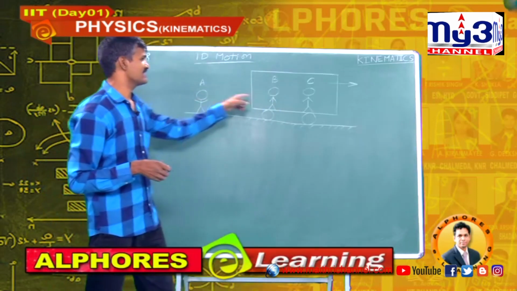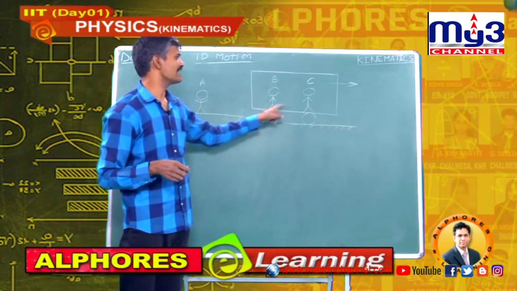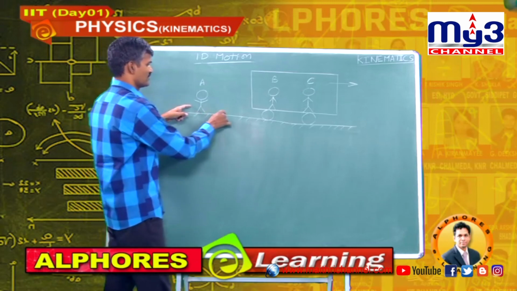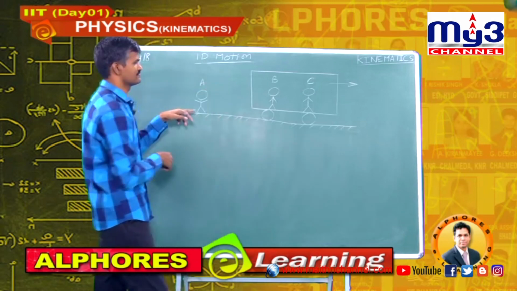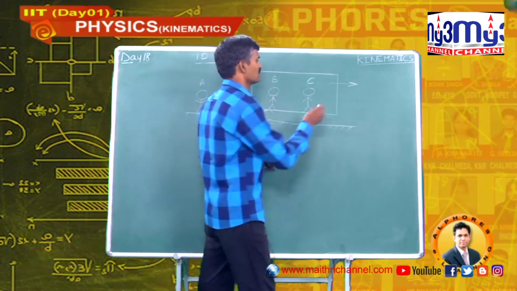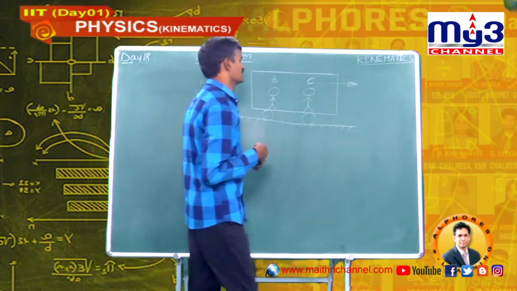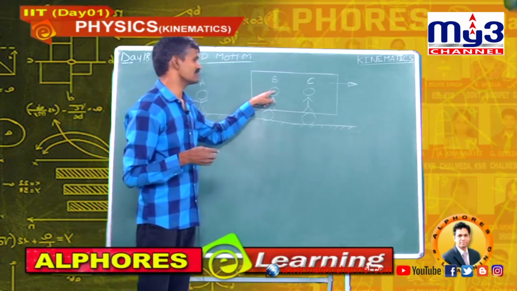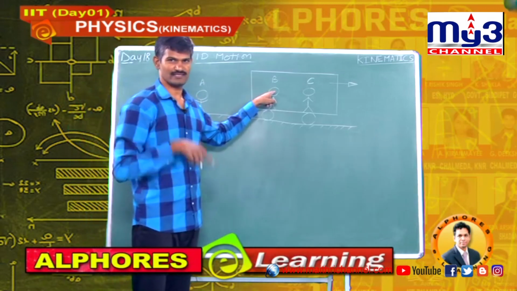Here I am considering three friends A, B and C. A is on the ground, he is at rest. B and C are in a bus that is moving. Then A says to B, you are in motion.